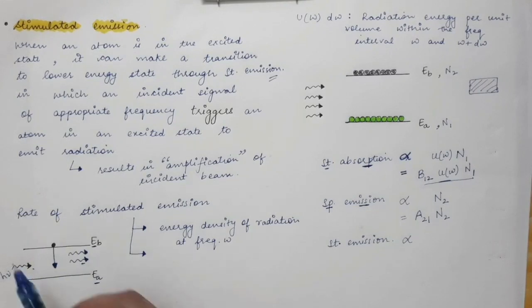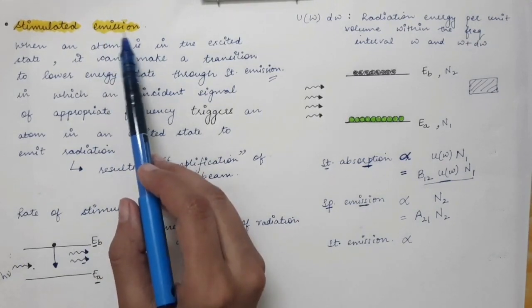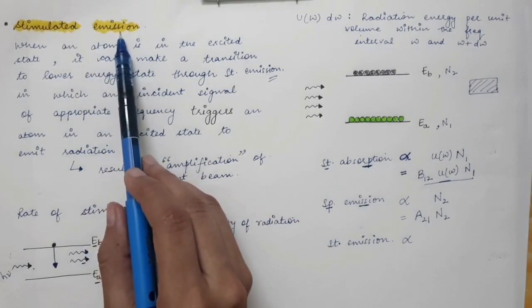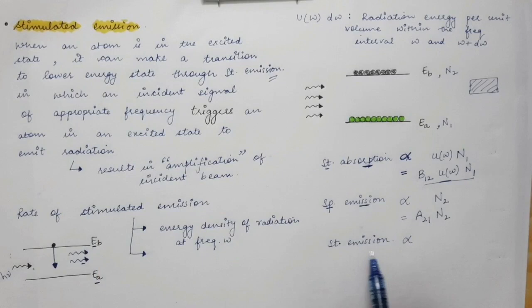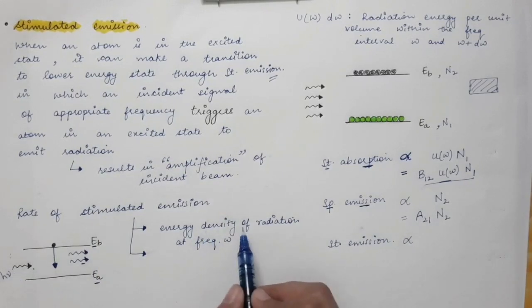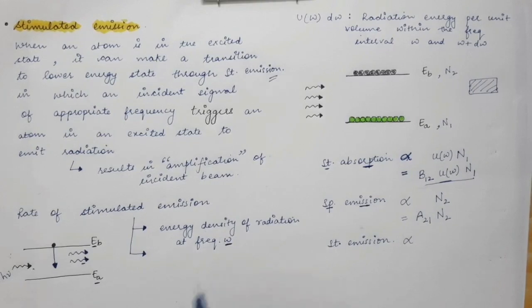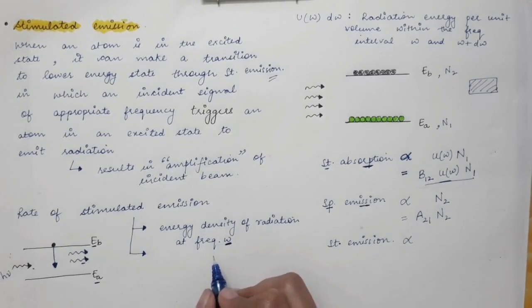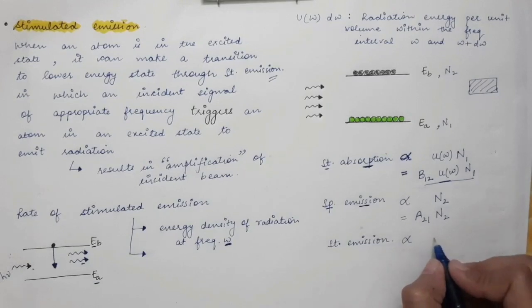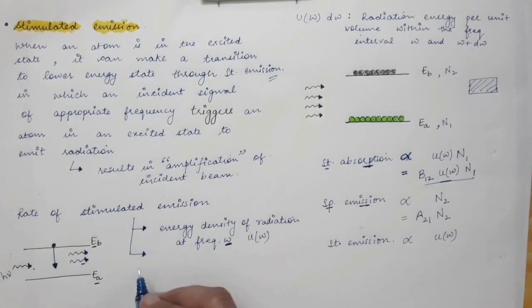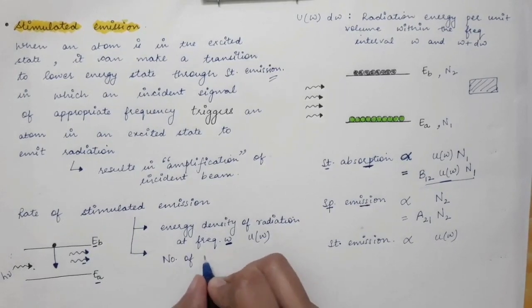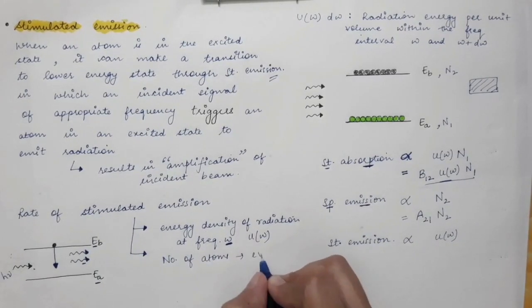If no photon is present, there will be no chance that stimulated emission will occur, because stimulated emission occurs only in the presence of a photon of appropriate frequency. So this rate is directly proportional to the energy density of radiation at frequency omega, U of omega, because omega is the appropriate frequency. And the second factor is that the rate of stimulated emission depends upon the number of atoms present in the excited state.